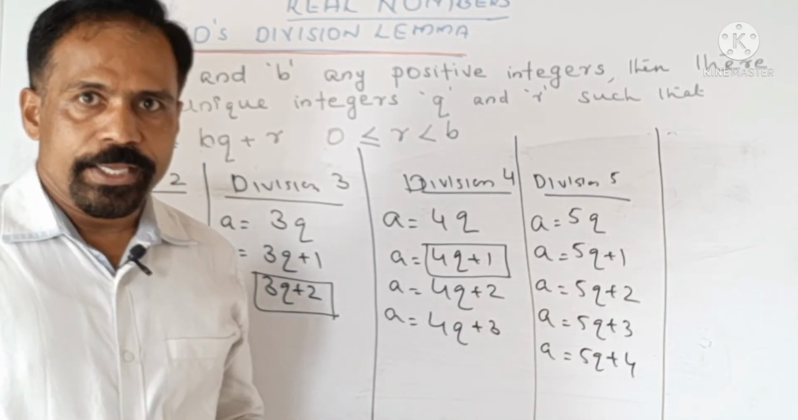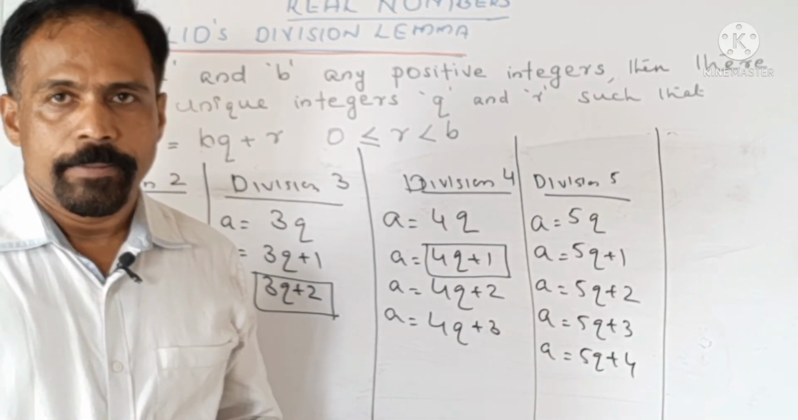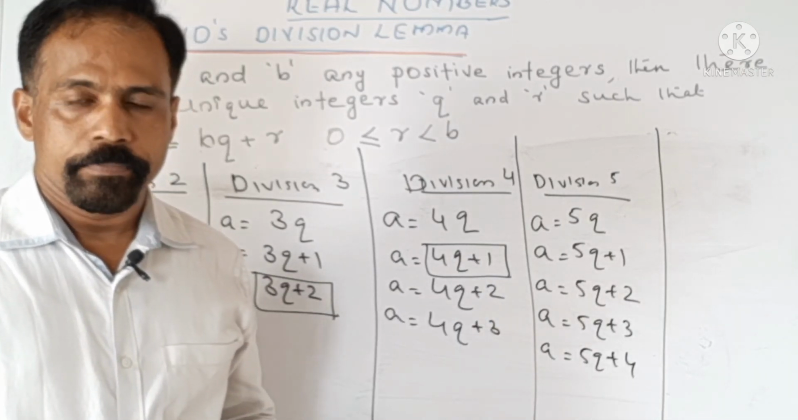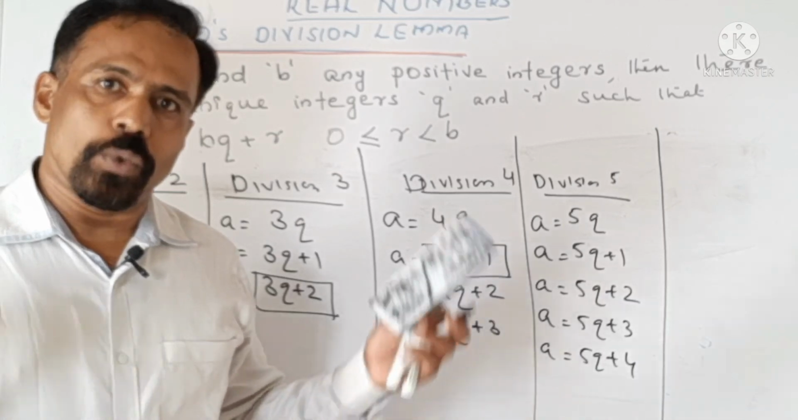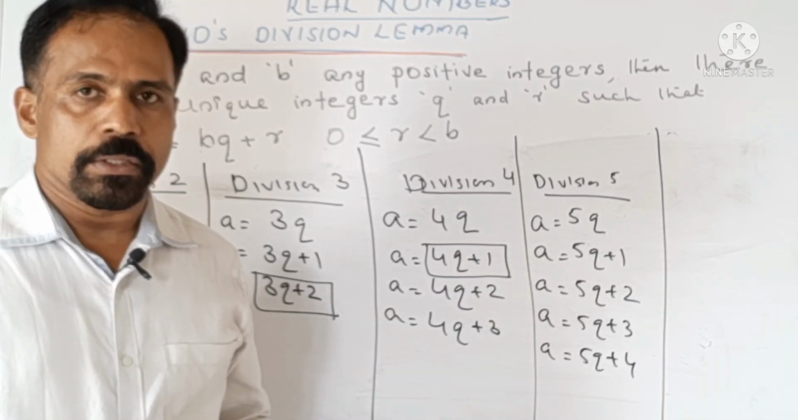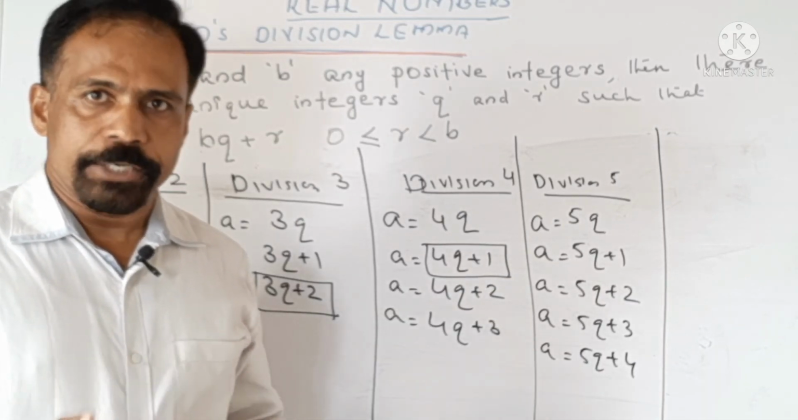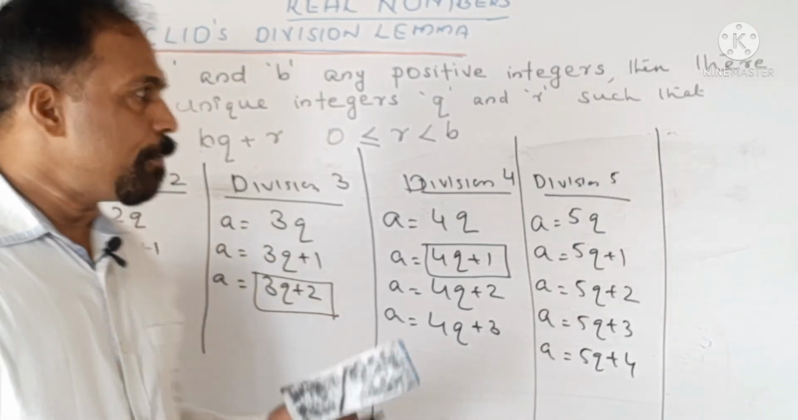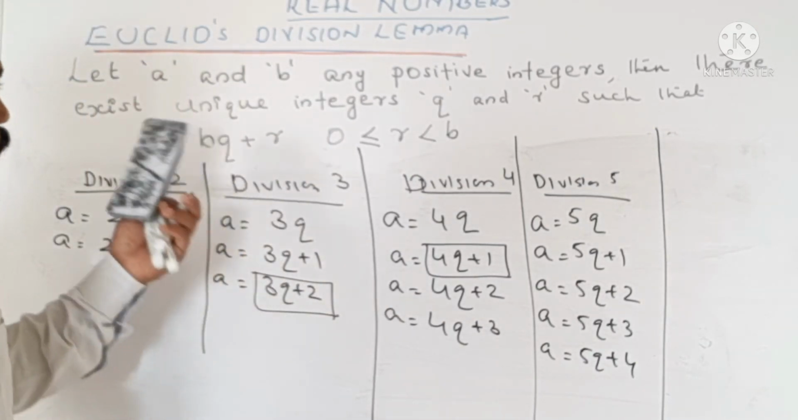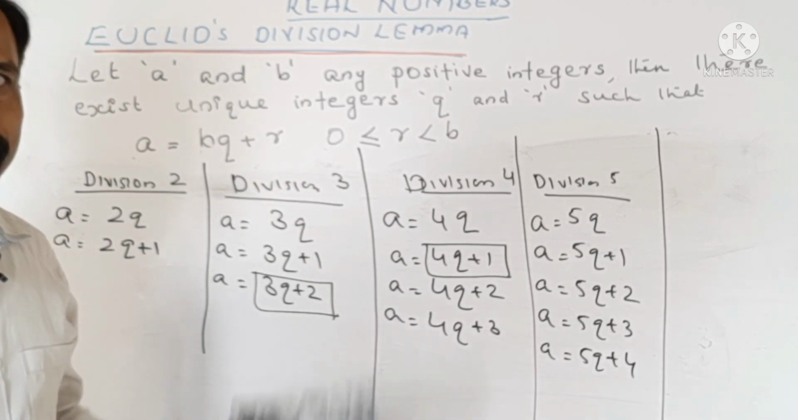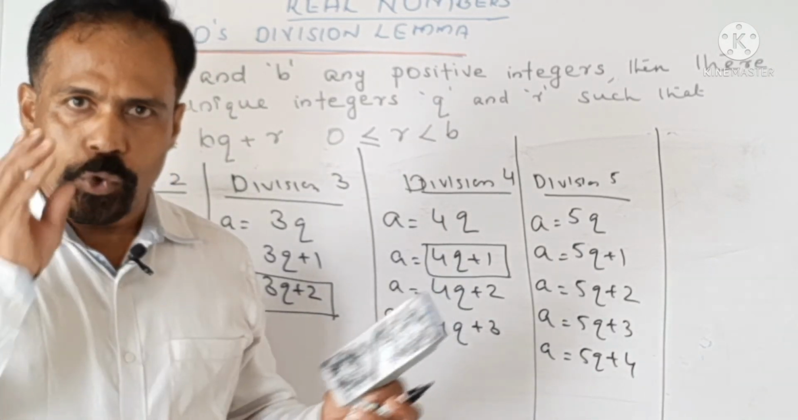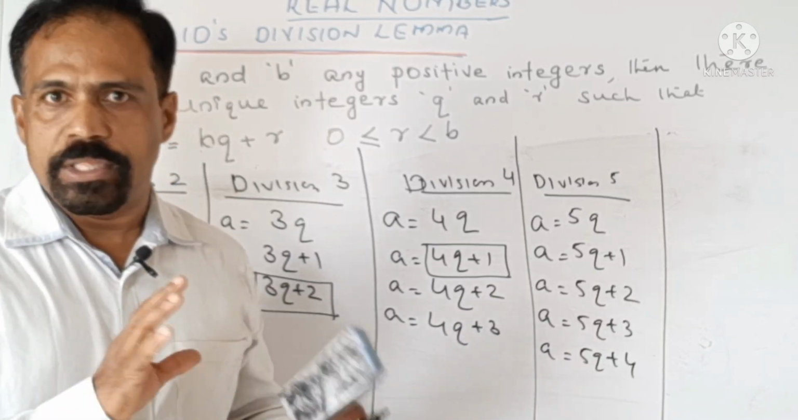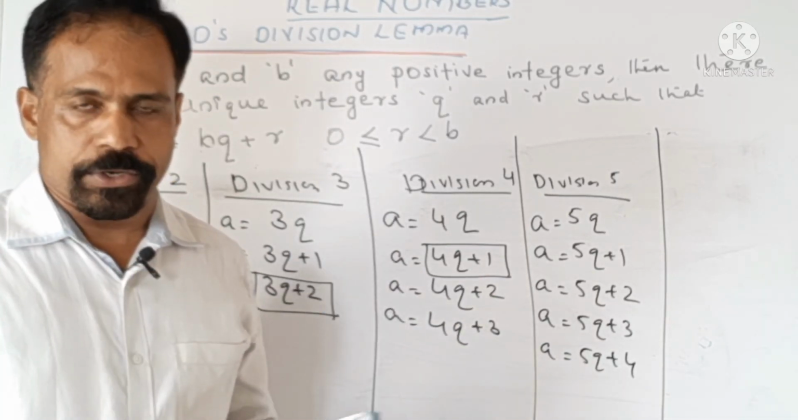So, today we have studied Euclid's division lemma. Euclid's division lemma is the same thing which you already studied in your primary classes. But the statement is slightly different. Statement is very easy. a is equal to bq plus r, where a and b are 2 positive integers, q and r are 2 unique integers, because they are unique in all respects.